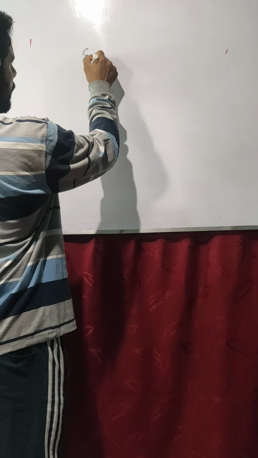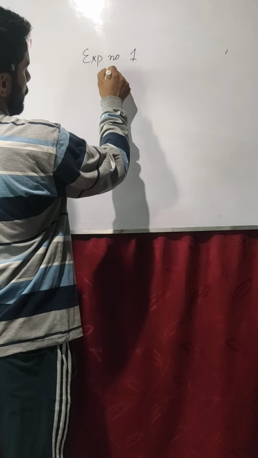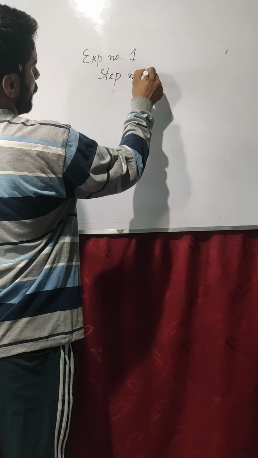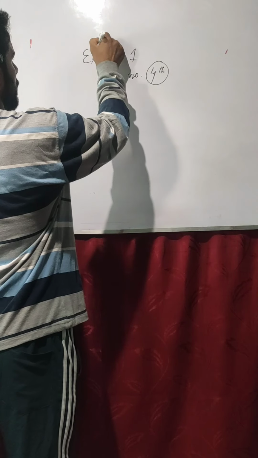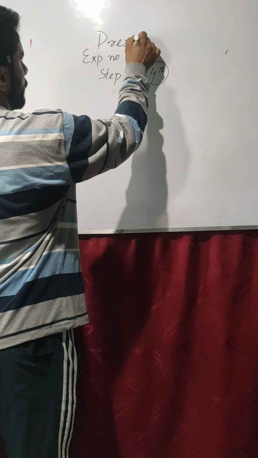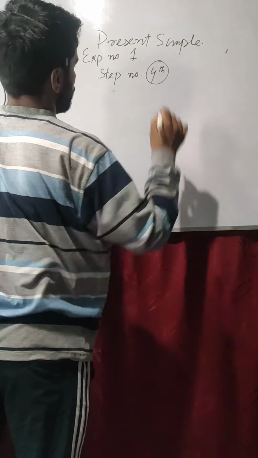So let's begin. It's expression number first and step number 4th. It's present simple.